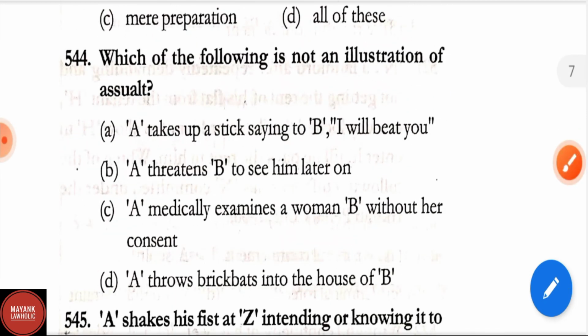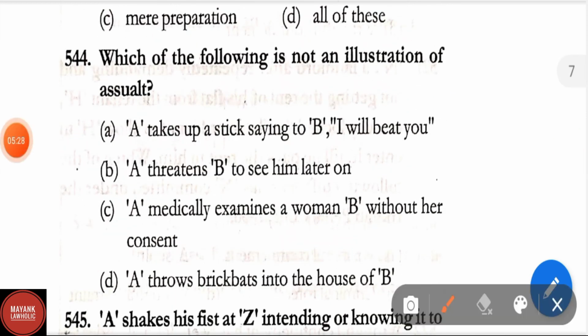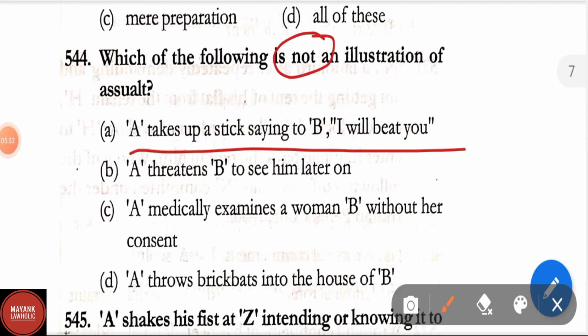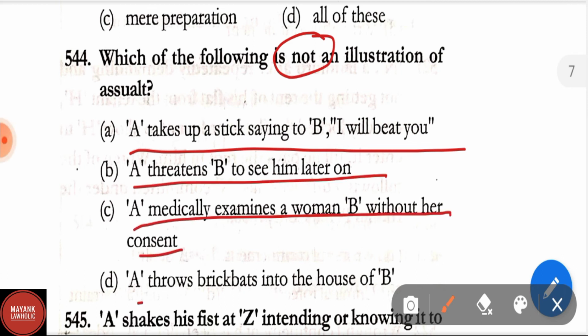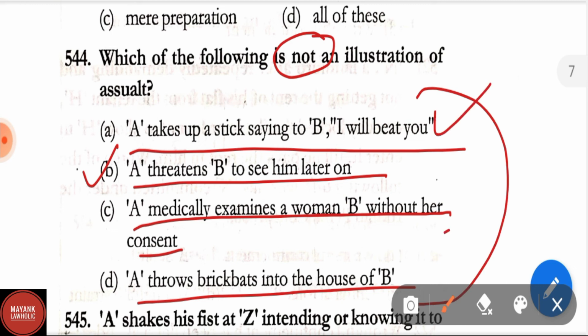Question number 544. Which of the following is not an illustration of assault? A takes up a stick saying to B, I will beat you. A threatens B to see him later on. A medically examines a woman without her consent. A throws brickbats into the house of B. Here the correct answer is option B, that is A threatens B to see him later on. All the other three options, option A, option C and option D, are illustrations of assault, but option B is not an illustration of assault.